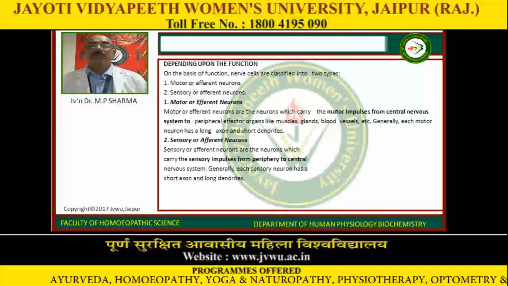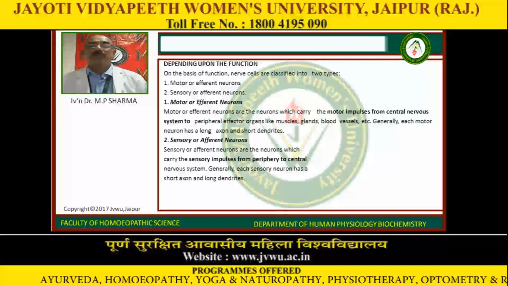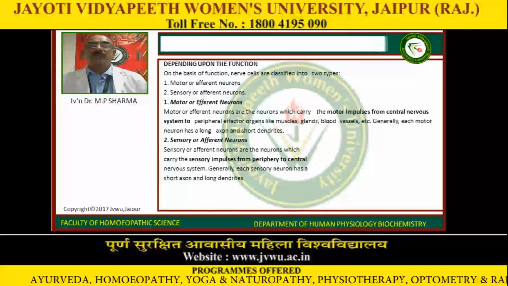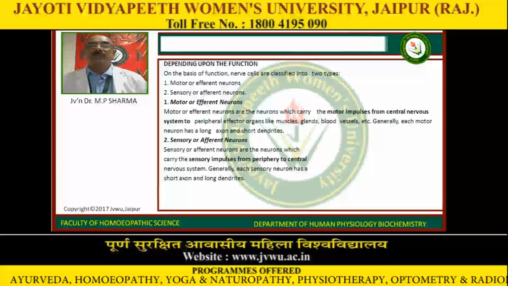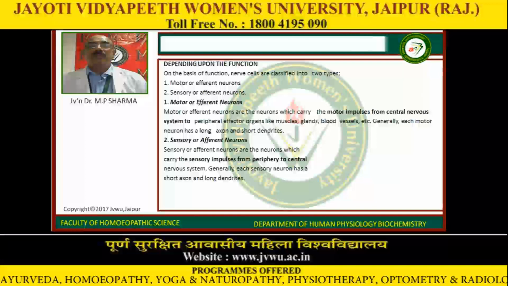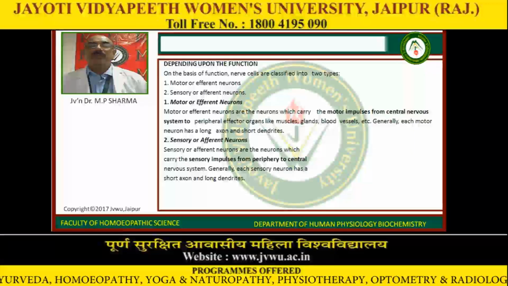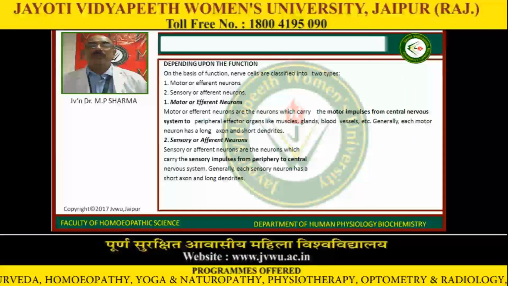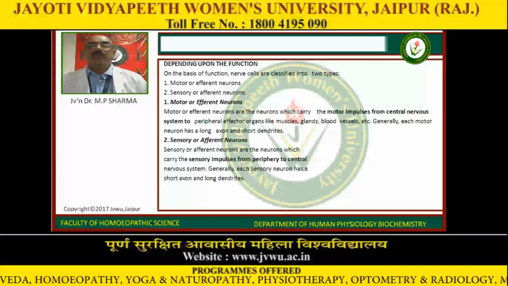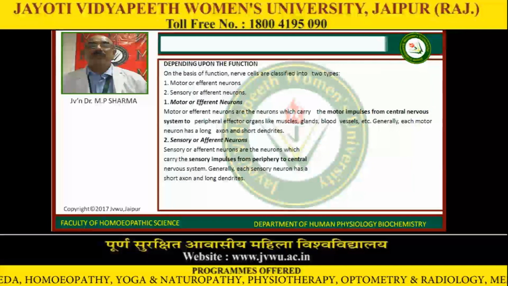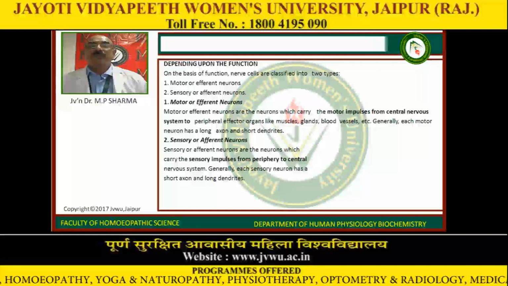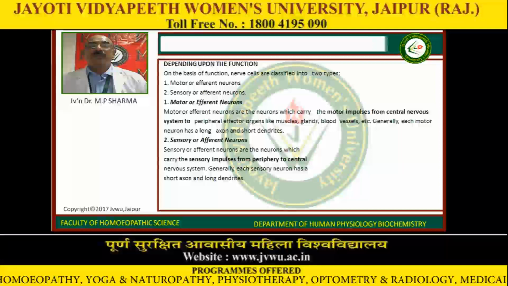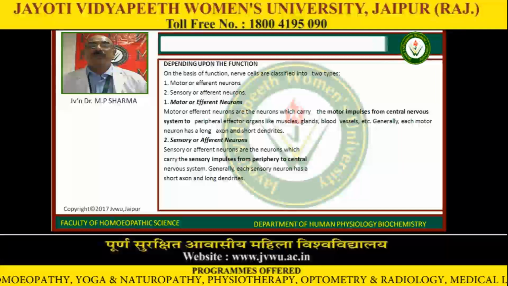Now, depending upon the functions, nerve cells are classified into two. Number 1, motor or efferent neurons. Number 2, sensory or afferent neurons. Motor or efferent neurons are the neurons which carry the motor impulses from the central nervous system to peripheral effector organs like muscles, glands, blood cells.